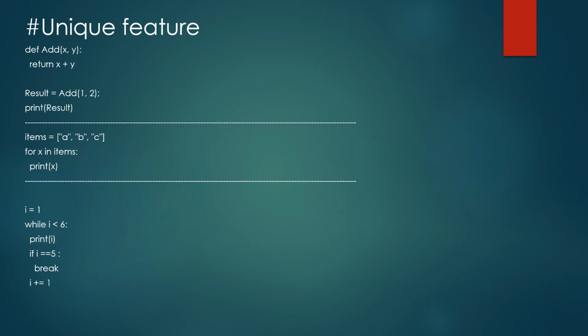And a while statement can look like this, where i equals 1. So there's a while statement and a condition, which is i is less than 6. We define i equals 1. So when we say while 1 is less than 6, which is true, it goes into the while loop. So print i, it will print 1. So first it's going to print 1.